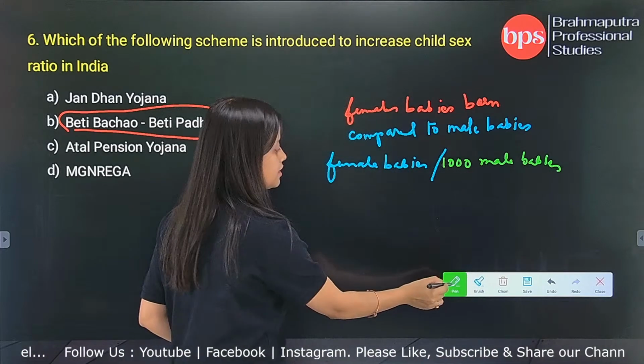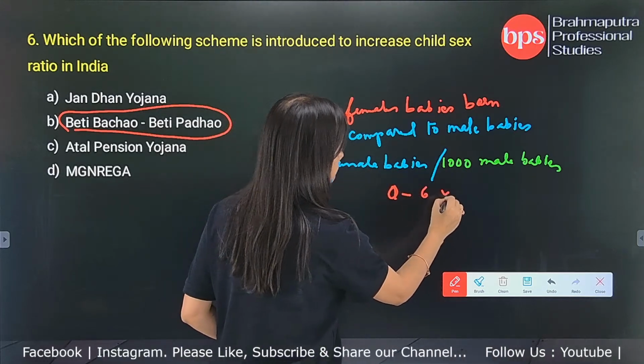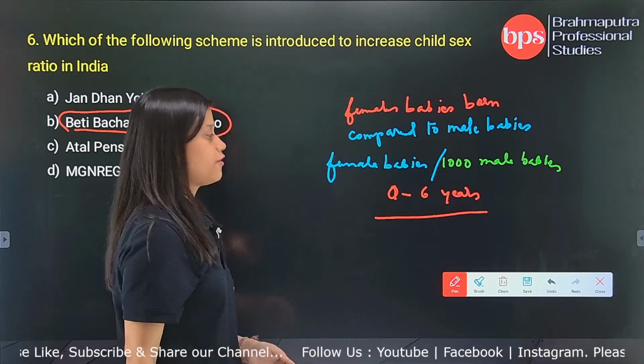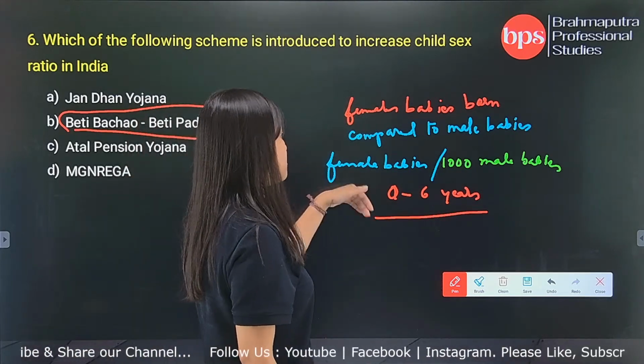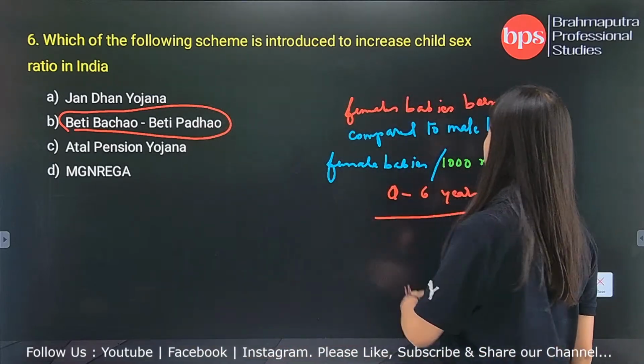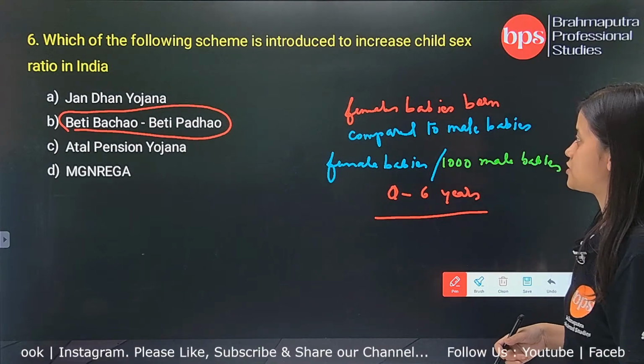This one we take in the age group of 0 to 6 years. So child sex ratio is taken in the age group of 0 to 6 years: number of female babies per 1000 male babies. So this is the child sex ratio in India.